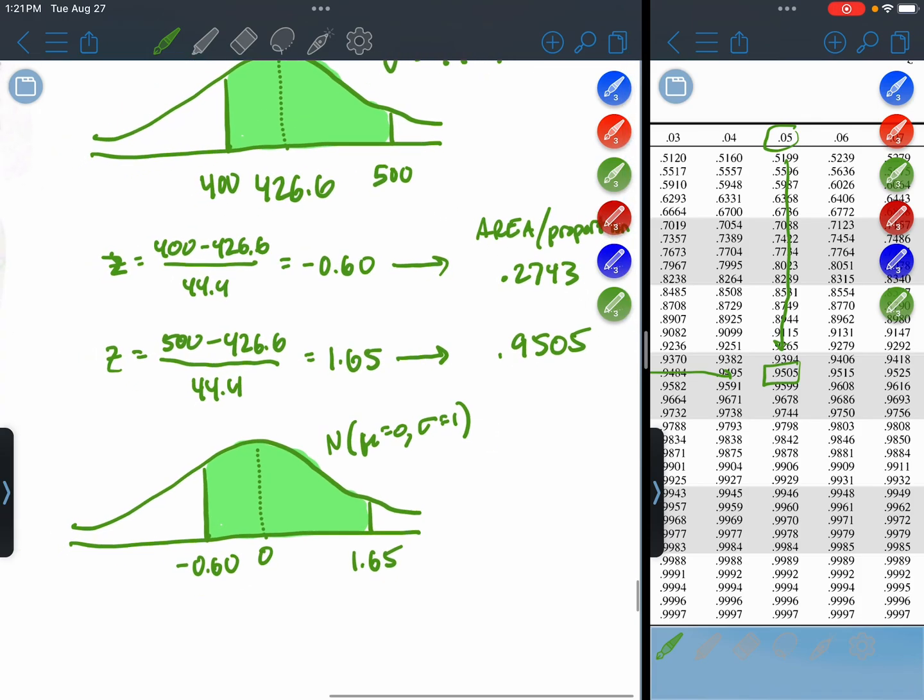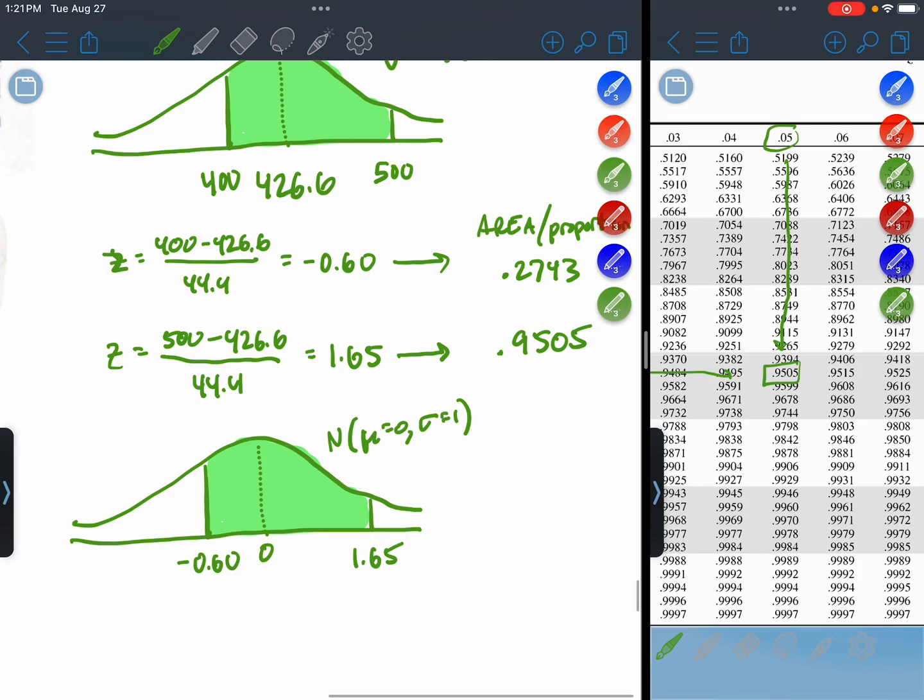All right, so neither one of those is the final answer. Basically what it's saying is the percent of data to the left of z-score 1.65 is 95.05, and the percent of values to the left of the other z-score is 27.43.